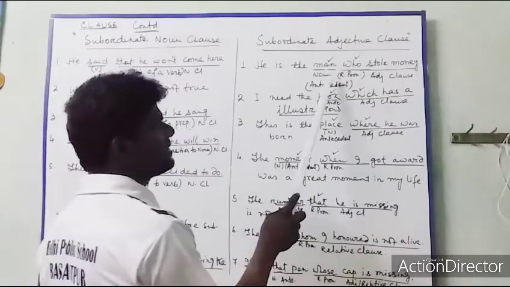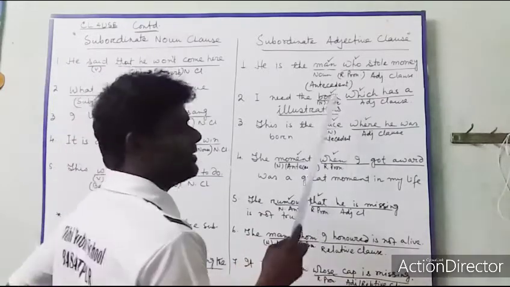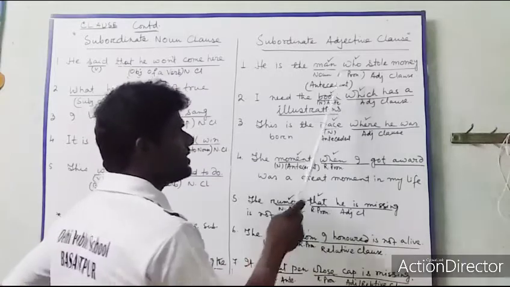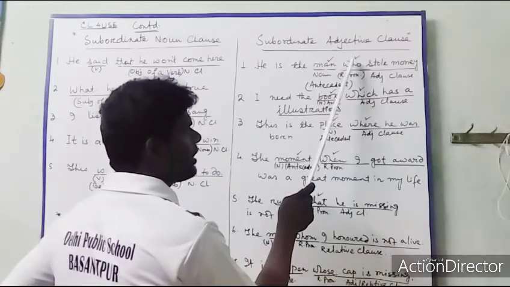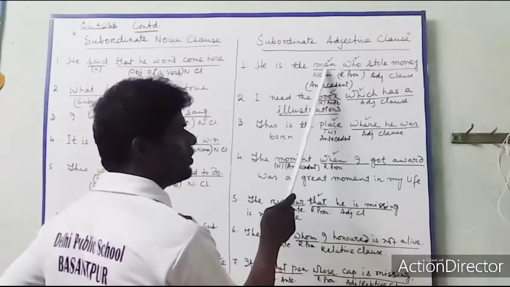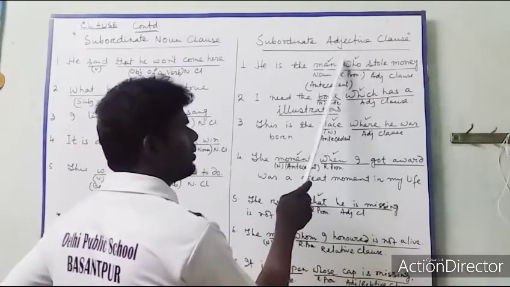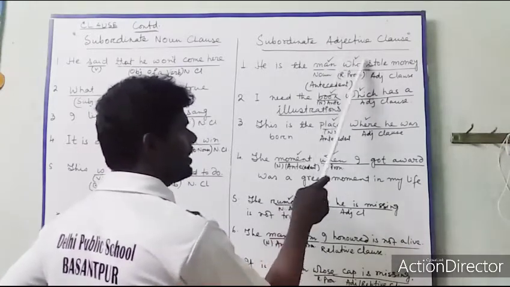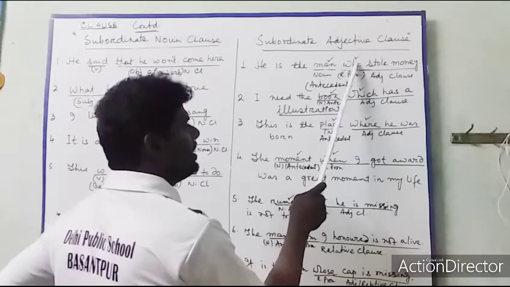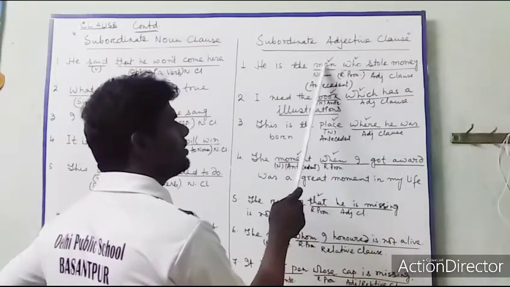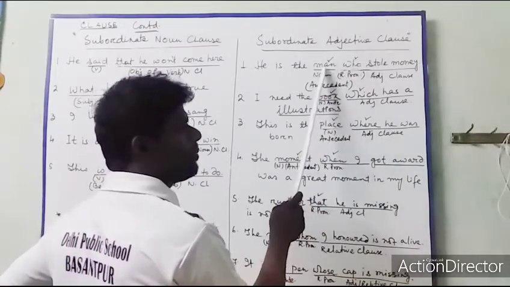And this is the main sign of adjective clause. What is that? A relative pronoun must be there, and before that pronoun there will be a noun. Okay? The relative pronoun is who. Here, who is a relative pronoun. Why? Who is coming instead of the man.